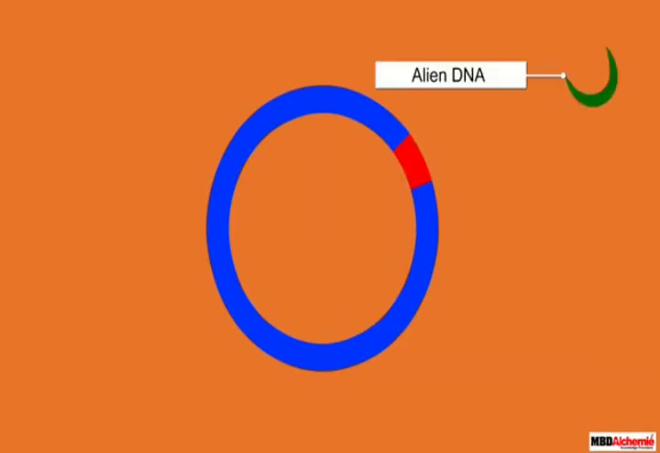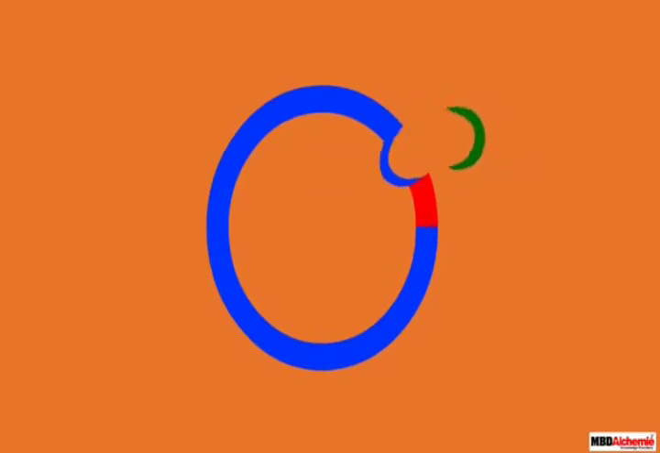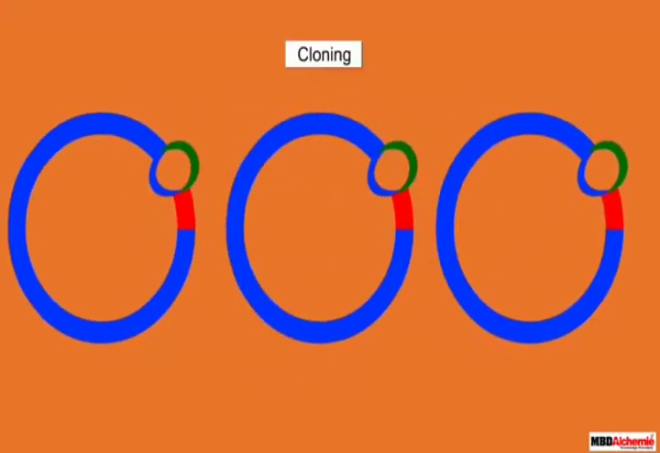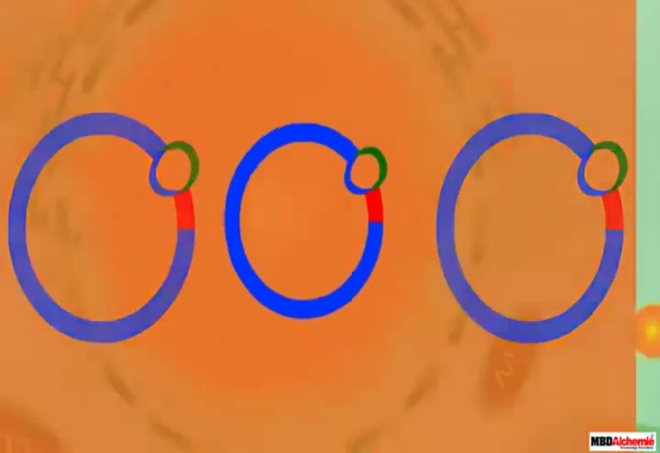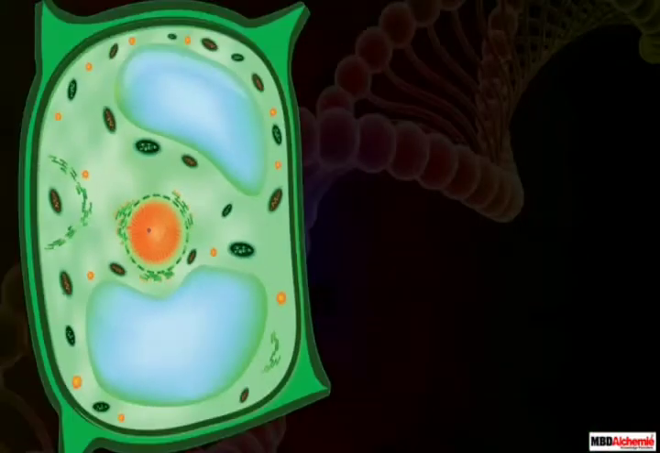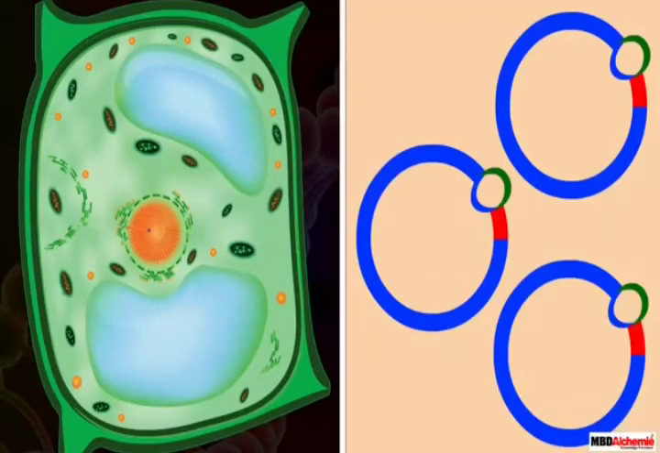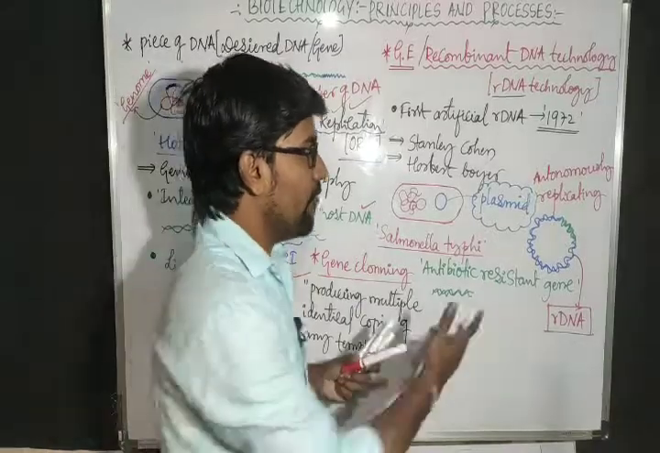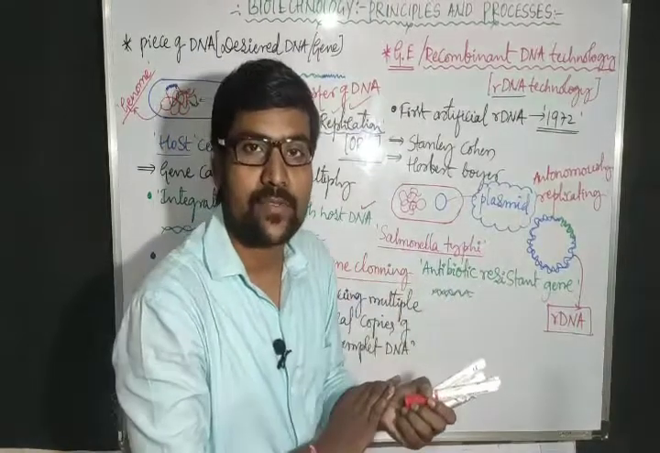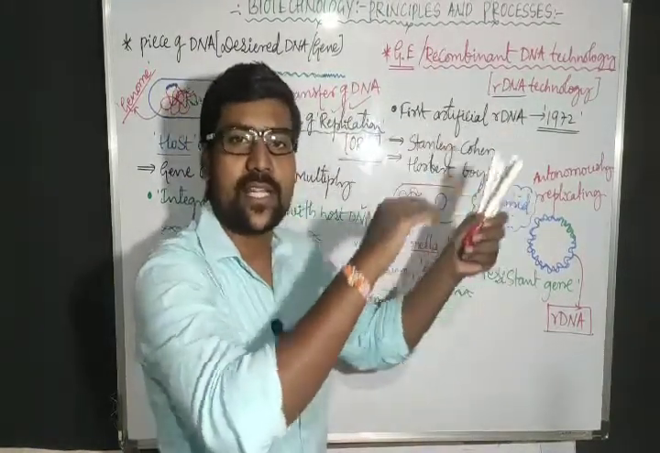The origin of replication is a specific DNA sequence which is responsible for initiating replication. So the alien DNA is linked with the origin of replication so that it gets integrated into the genome of the recipient, multiplies, and is inherited along with the host DNA. This can also be called cloning, or making multiple identical copies of any template DNA. And here, for cutting of the gene and joining of the genes, we use some special enzymes. We can see those enzymes in the next class.